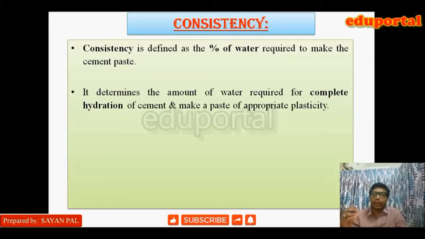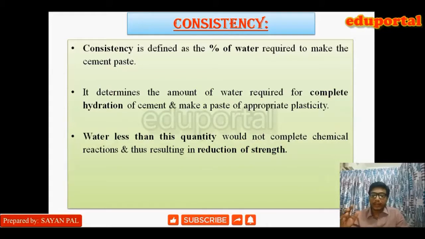Now what is hydration? We know that the ingredients of cement react with water, and these reactions are called hydration of cement. So a certain amount of water is required for the completion of the hydration reactions, and if we apply water less than this certain amount, then what will happen? It will not complete the chemical reaction. So incomplete chemical reactions will result in reduction of strength.